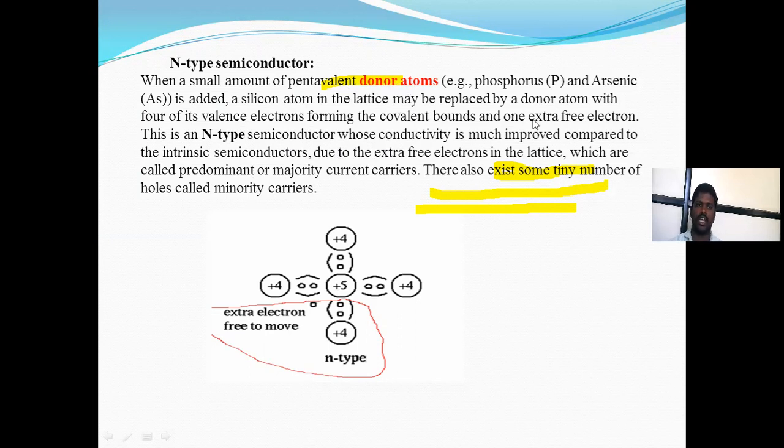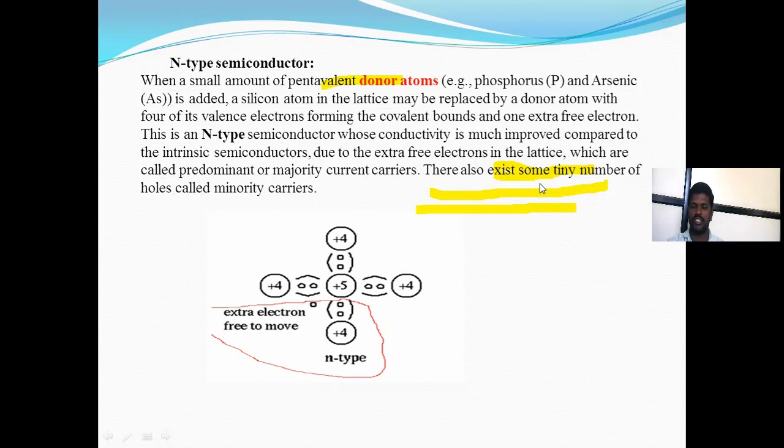Phosphorus or arsenic is added; a silicon atom in the lattice may be replaced by a donor atom with its 4 valence electrons forming covalent bonds, and 1 extra free electron. That is an N-type semiconductor whose conductivity is improved. The N-type semiconductor has improved conductivity compared to the intrinsic semiconductor due to extra free electrons in the lattice, which are called the predominant or majority current carriers.